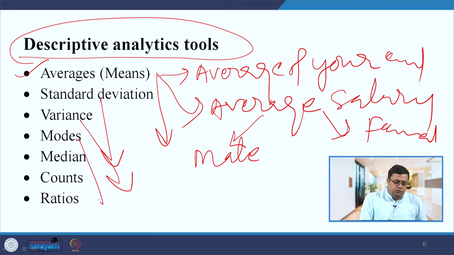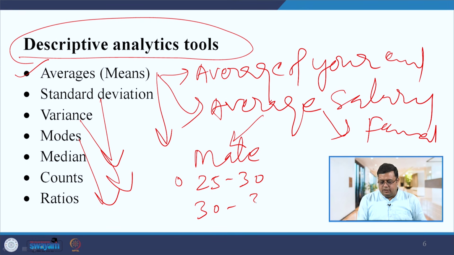Same way you can use the mode. Mode is frequency, right, whichever number is coming most often. If you want to know from which age category the maximum number of people are there, you can calculate the mode. Let us assume age categories 25 to 30, 30 to 35. From which age category, which age group, are most of the people there? That is what you can see with the mode.